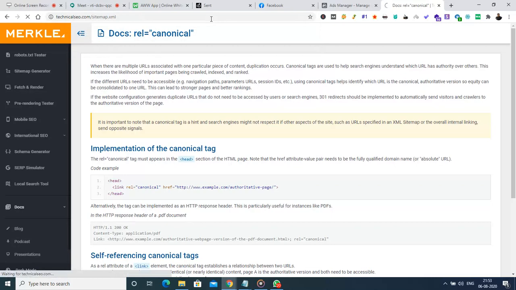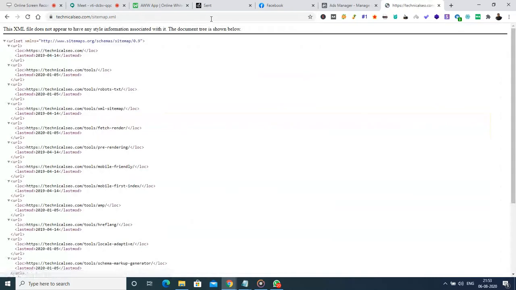So sitemap.xml is a file which will not be directly visible in the website, but it will be found in the hosting account of the website, and it can be accessed by any robot or even any browser. But we have to type it manually. It will be available for all websites. So what will this sitemap.xml file have? It is nothing but a text document stored in Notepad, saved under the file extension .xml.